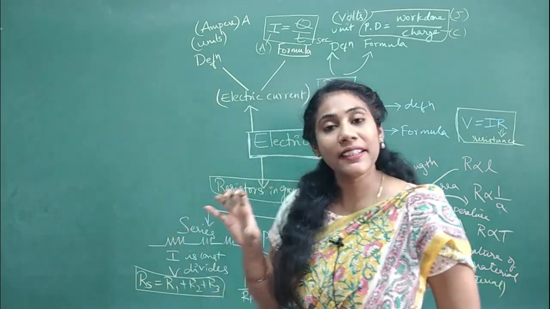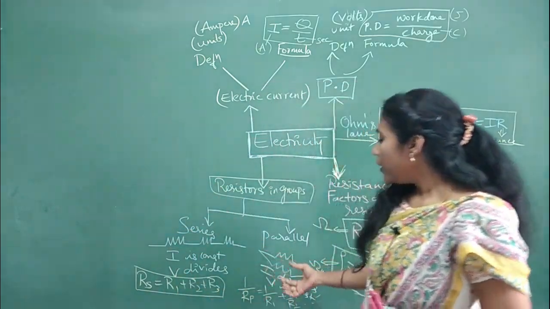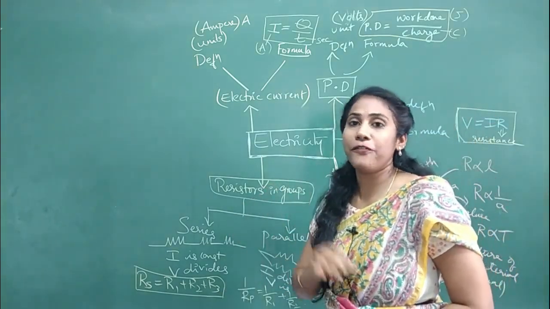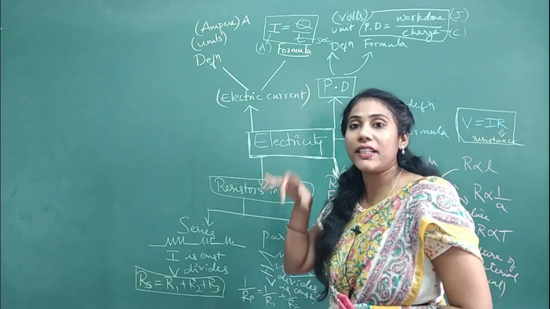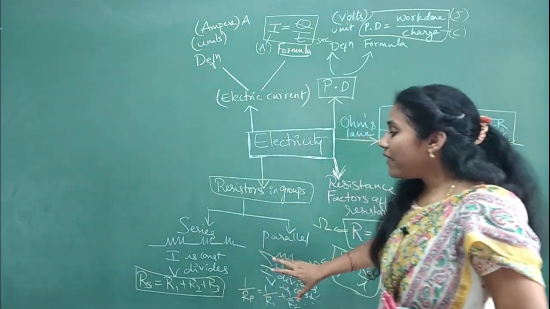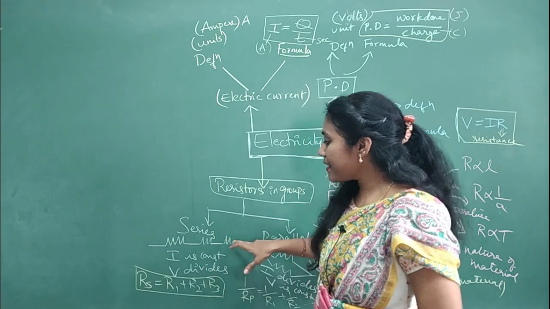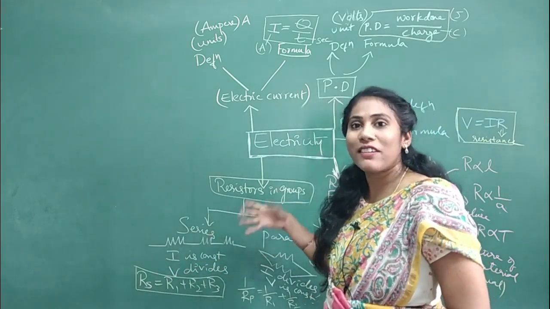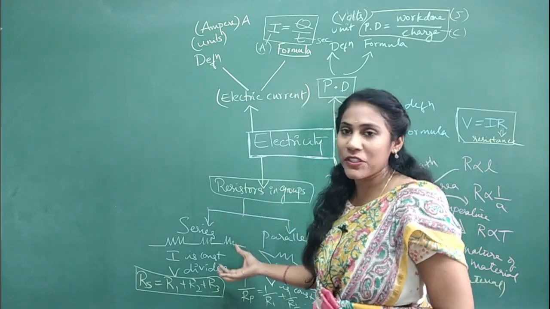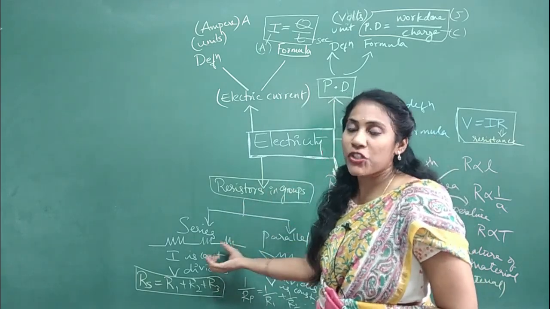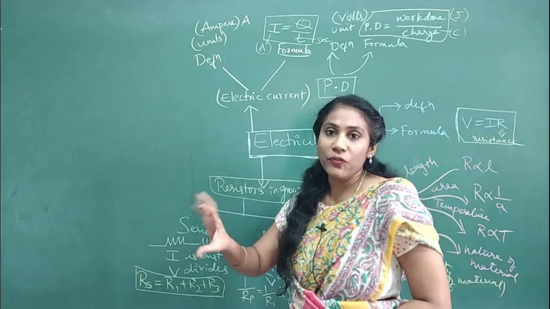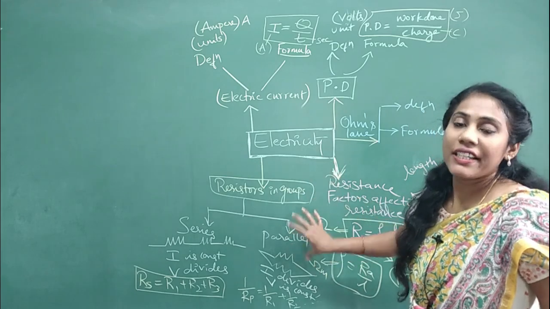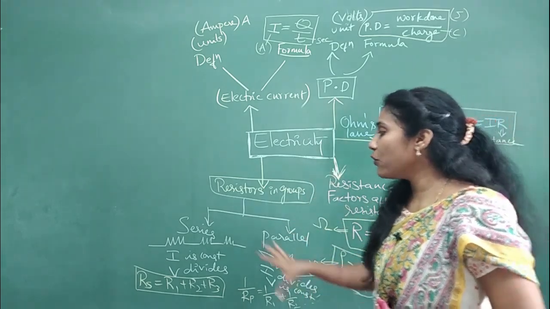So when you connect the things in parallel combination, the instrument will stay in a safer condition and get whatever current it wants. When you connect the things in series, the same amount of current passes through all the instruments, so there is more chance of damage. If one instrument is damaged, then the entire circuit will be broken. That is why parallel connection is always more advantageous over series connection.